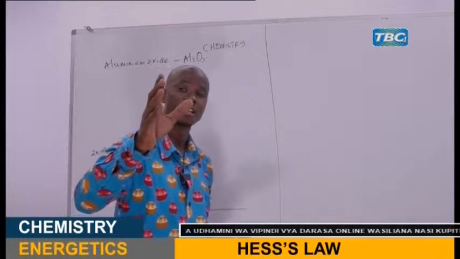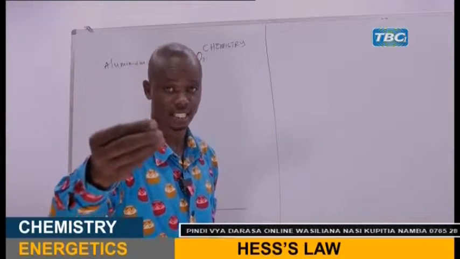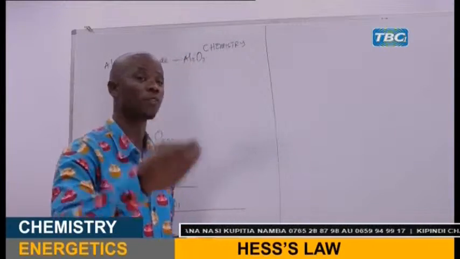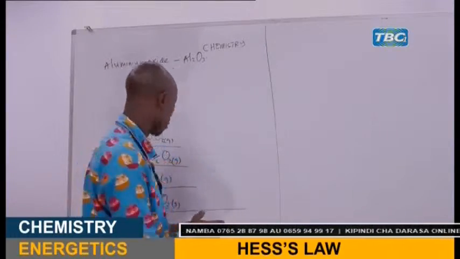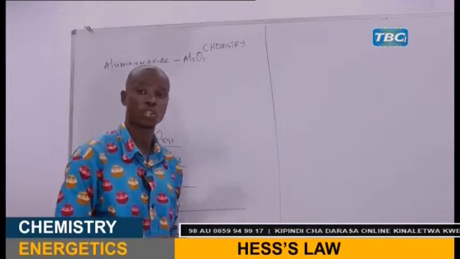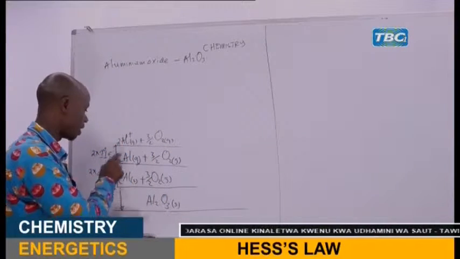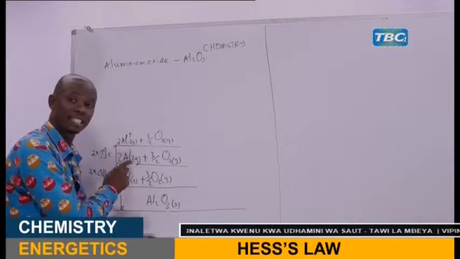Some of the students ignore that or they forget. So if you forget, if you are asked to find one of the enthalpies in the steps involved in formation of aluminium oxide, you're going to get it wrong. It is important for you to multiply this one because the number of moles indicated there are very important.